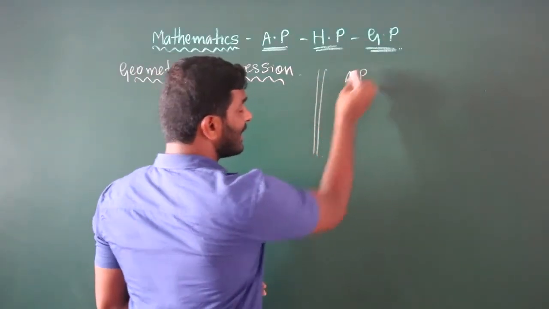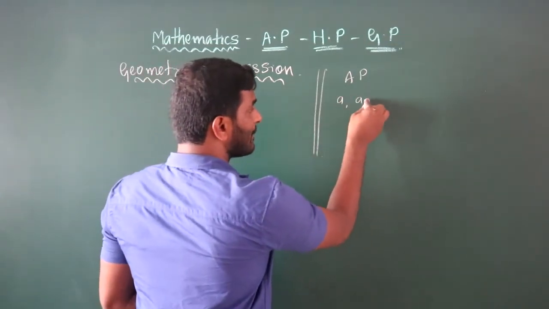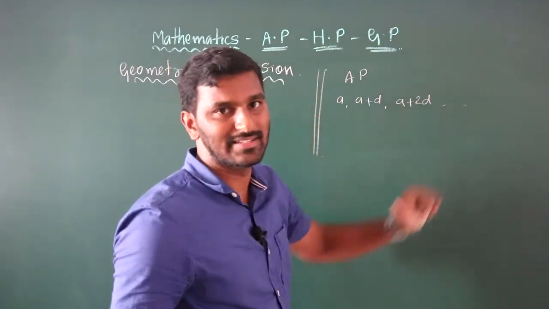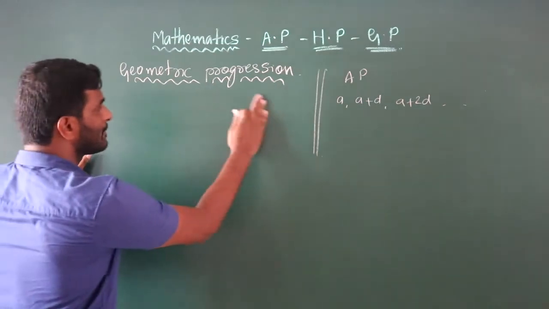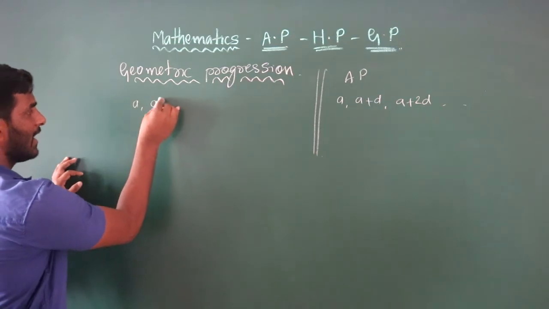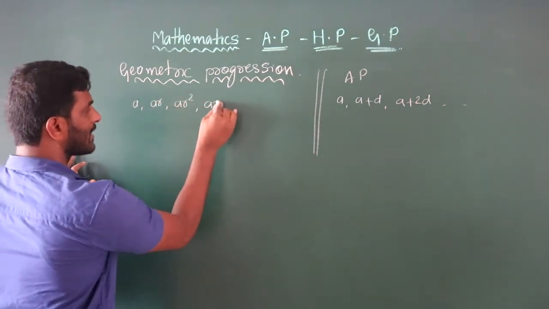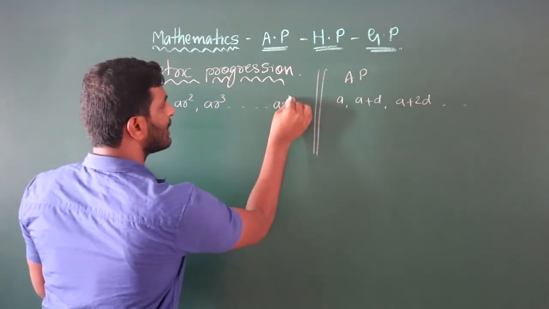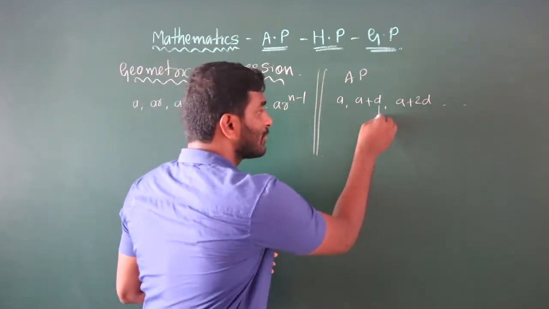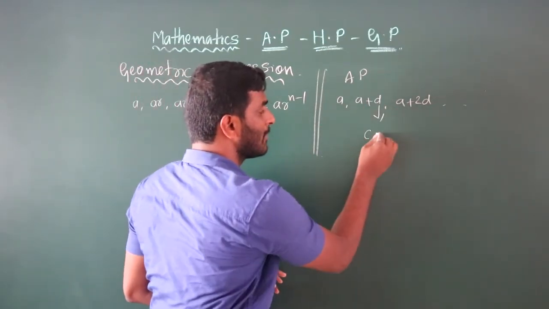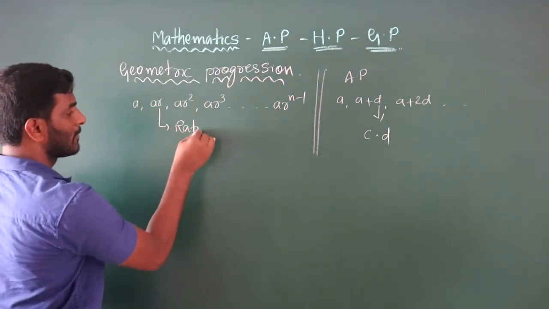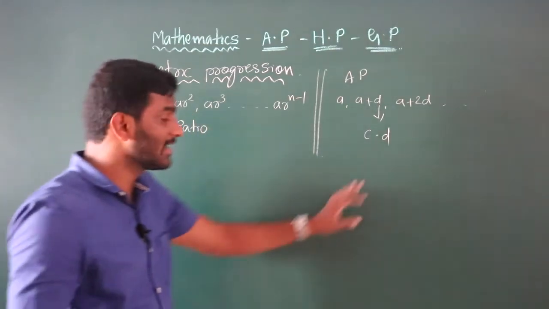In the AP, the general form is a, a plus d, a plus 2d, and so on. But the general form of GP is a, ar, ar square, ar cube, and so on, up to ar to the n minus 1. Here we can find d, the common difference. But in this case, r is the ratio. Here it's a difference, but there it is a ratio.